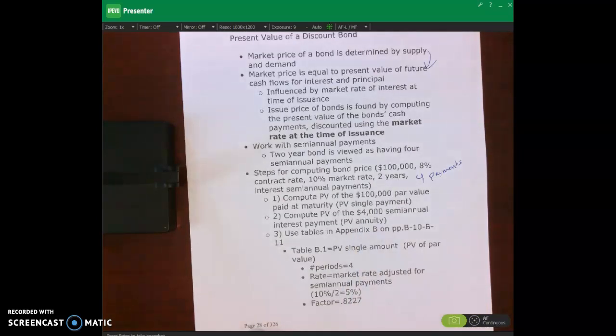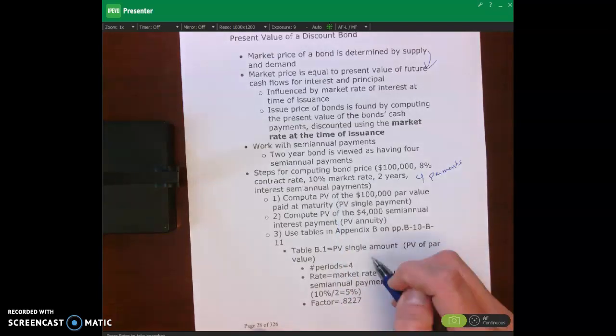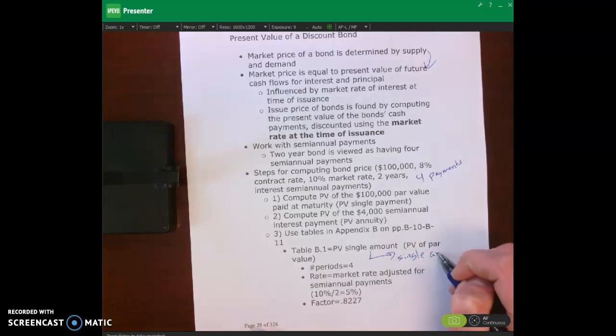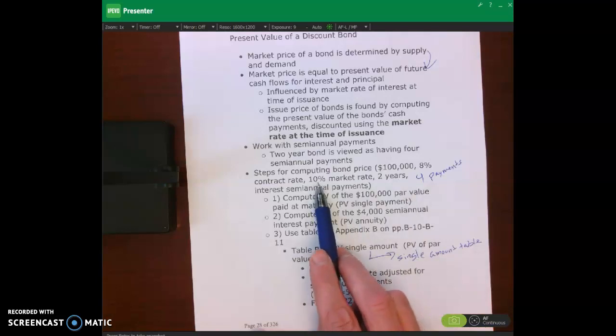Then what we do is we use our tables that are in Appendix B. And remember, this is the present value of the par value. This is a single amount. So when we are calculating the present value of the par value, we use the present value single amount table. Okay, table B.1. The number of periods that we look up is 4. The interest rate is based upon the market rate.